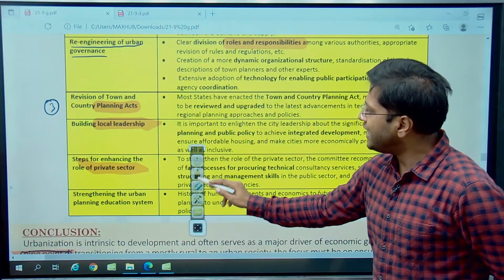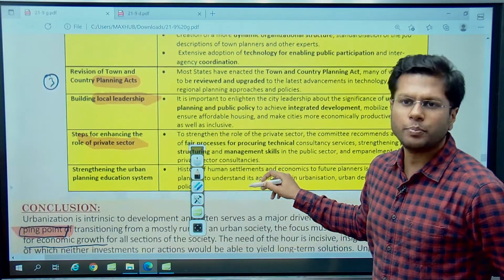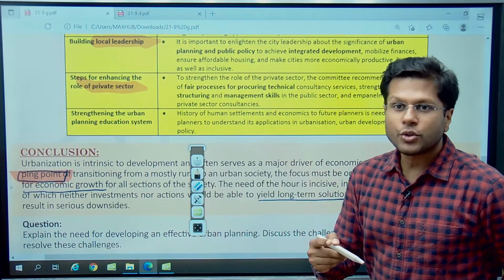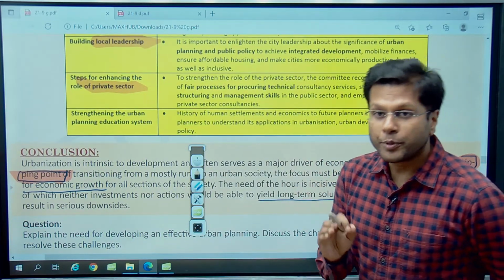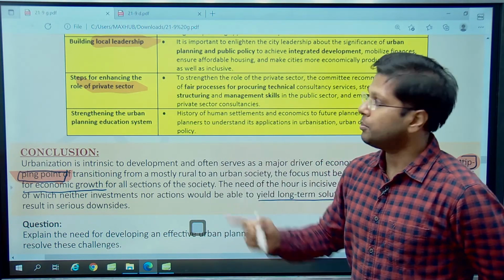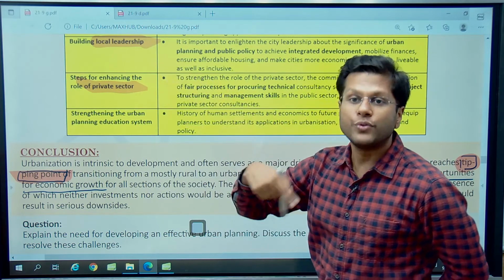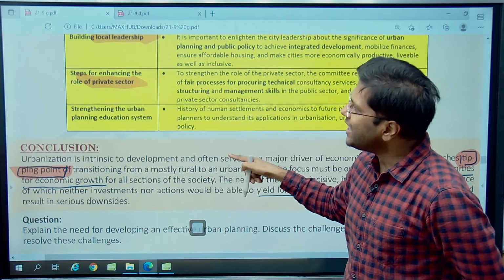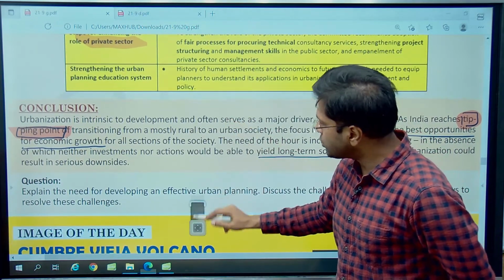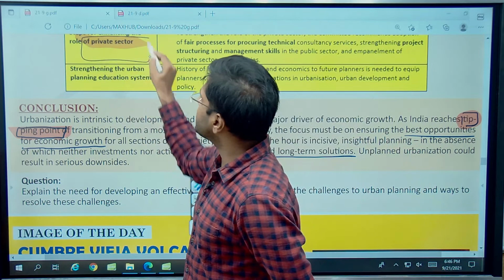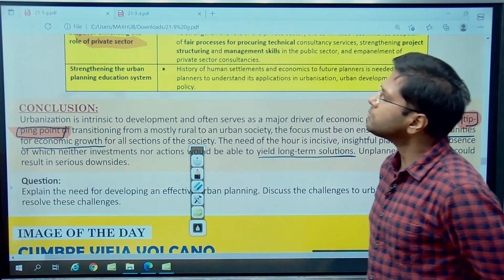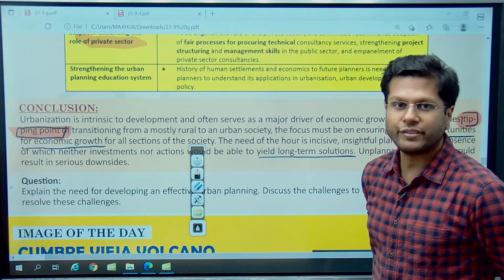Then it is talking of building local leadership. It is very important to build local leadership. The prime reason for this is that it is the locals who live there for a longer period of time. The bureaucrats and civil servants, they come for a reasonable tenure and they get posted out. But local leadership is something that provides vision to the place, right? This is important. And then the government cannot participate fully. It is the private sector which will have to come into aid, right? So private sector investment is very important game changer here, right? For urban scale development. These are some of the important recommendations of NITI Aayog.